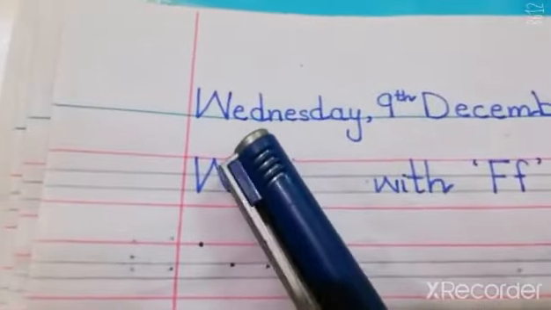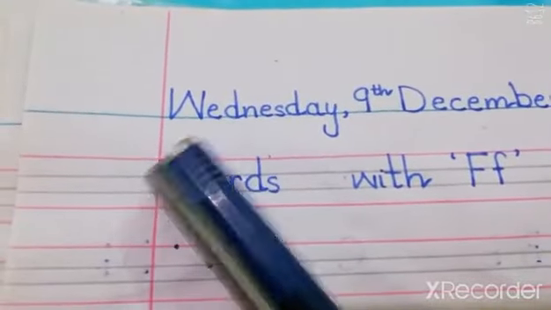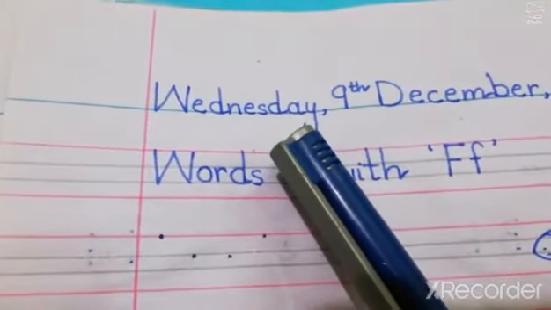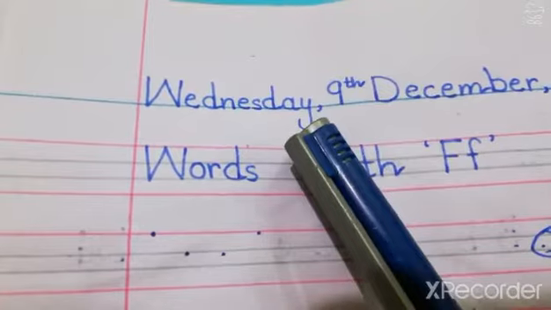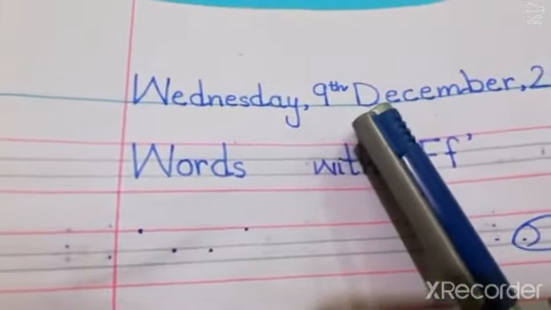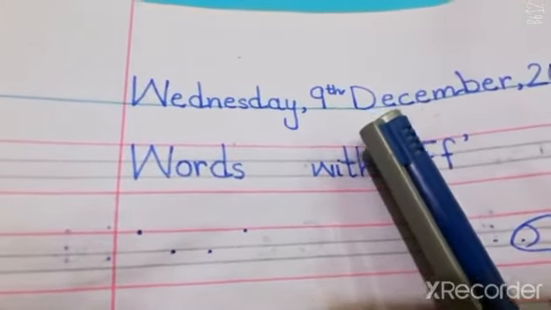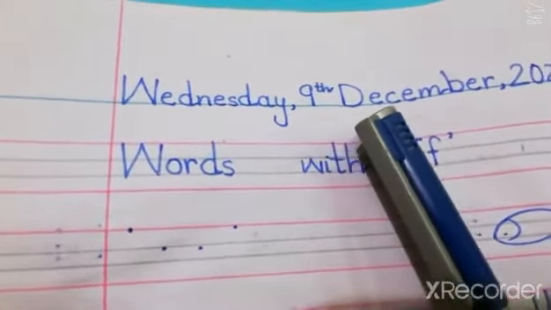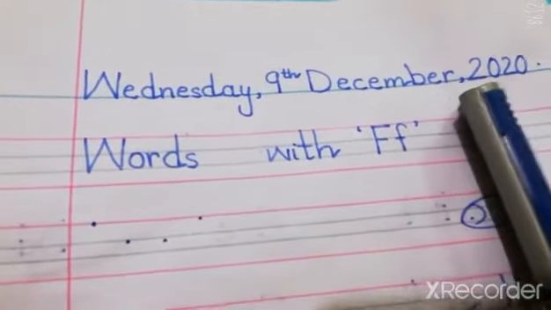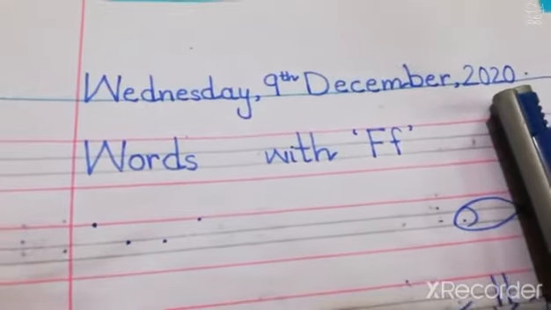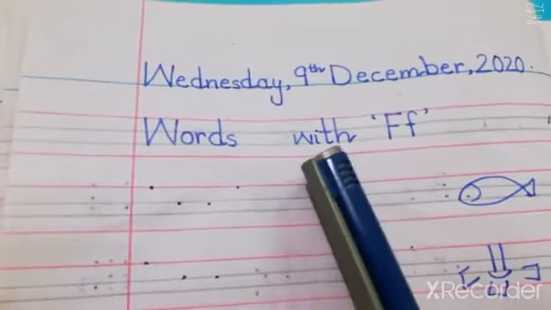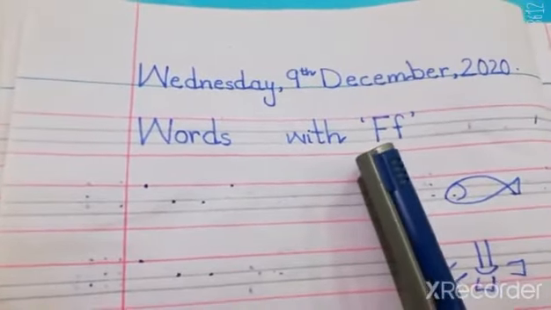First of all, students, you will write the spelling of Wednesday, W-E-D-N-E-S-D-A-Y, Wednesday, comma, 9 small th, 9th, and you will write the spelling of December, D-E-C-E-M-B-E-R, December, comma, 2020, full stop. Okay, today we will make different words with letter F.